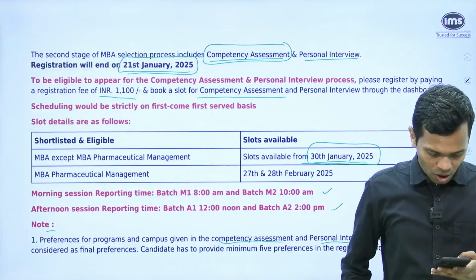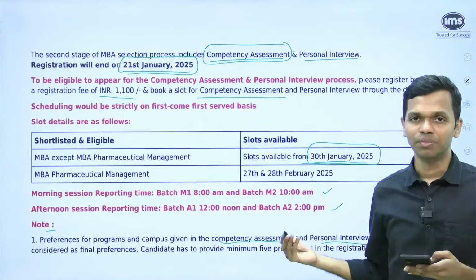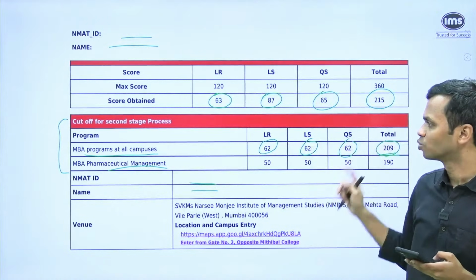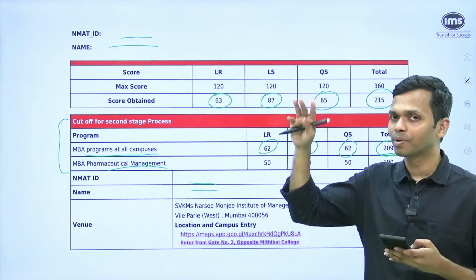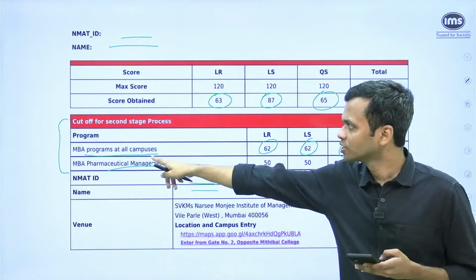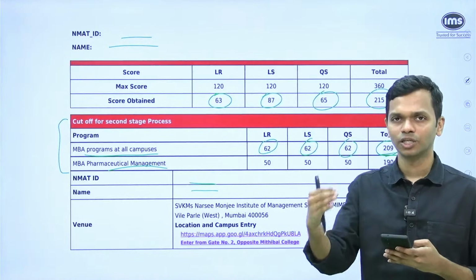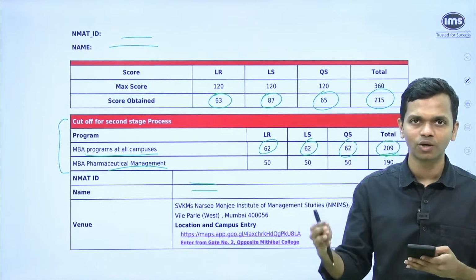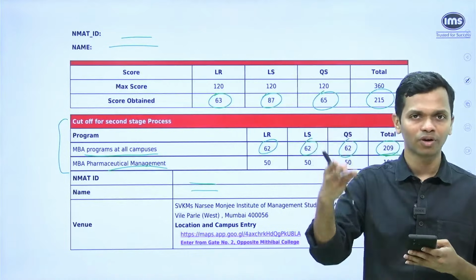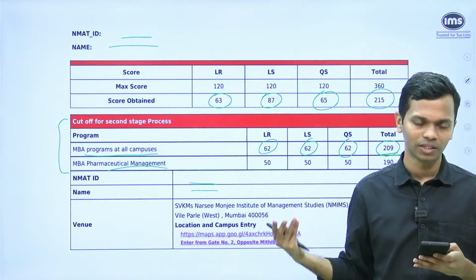Okay. So everyone who has cleared the cutoff will be selected for PI. Hanishi, yes, that's what it means, right? So if you have cleared these figures, 62, 62, 62, 209, whatever preferences you had put in the actual NMIMS form doesn't matter. You have been shortlisted for MBA programs at all campuses. What it means is you are eligible for stage 2, you appear for stage 2, and at the end of stage 2 they will arrive at a composite score, and basis that they will let you know whether you have converted, say, a Mumbai core or an HR or say a Bangalore or Hyderabad and so on and so forth.